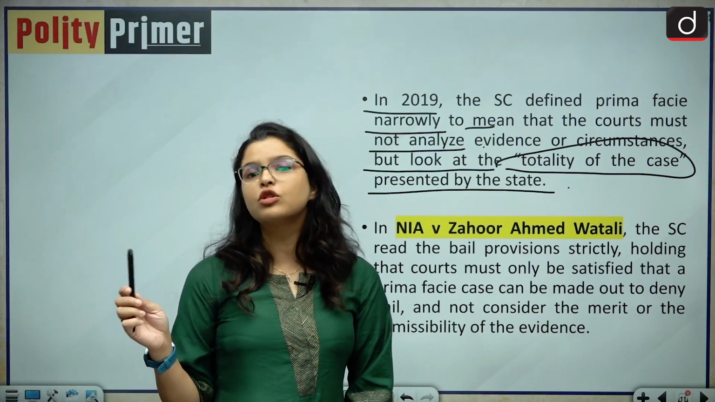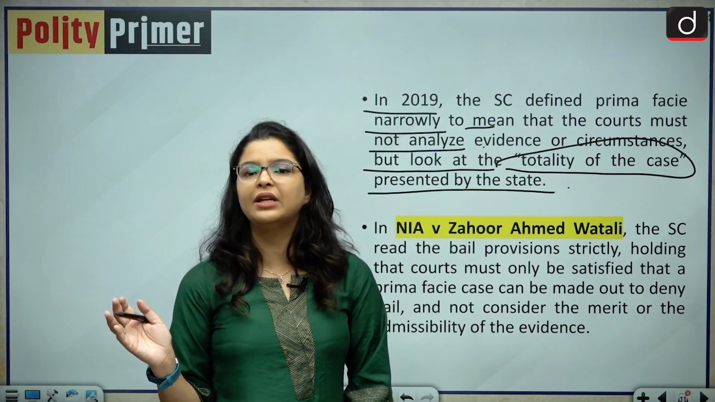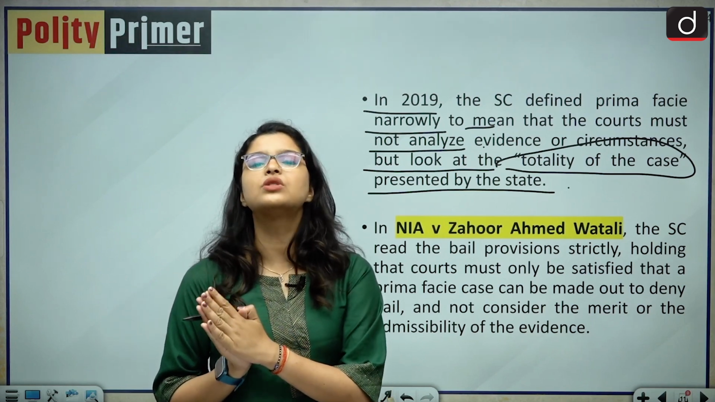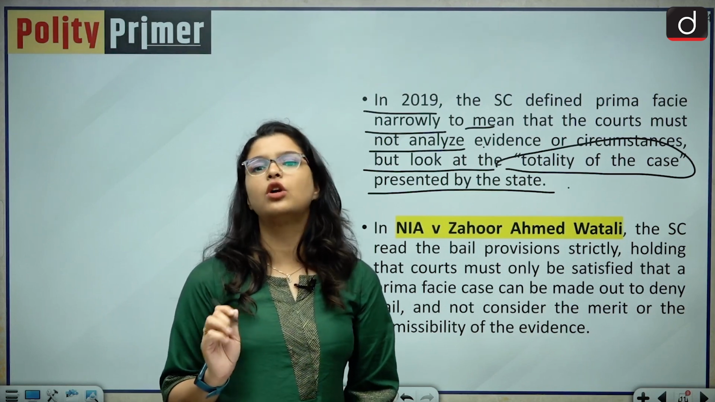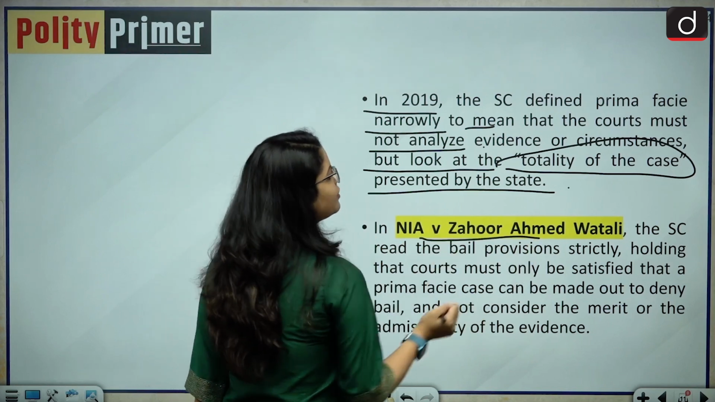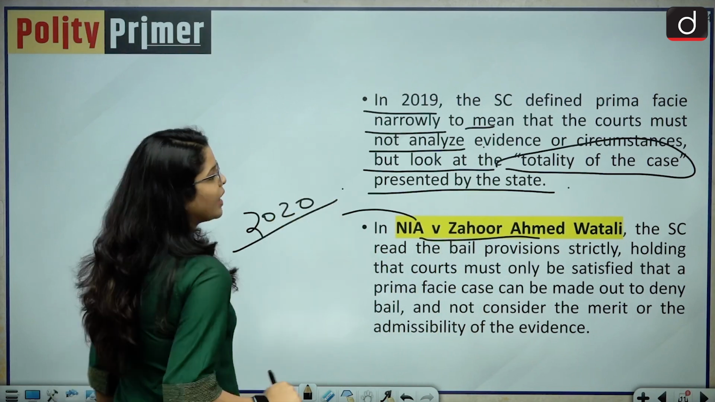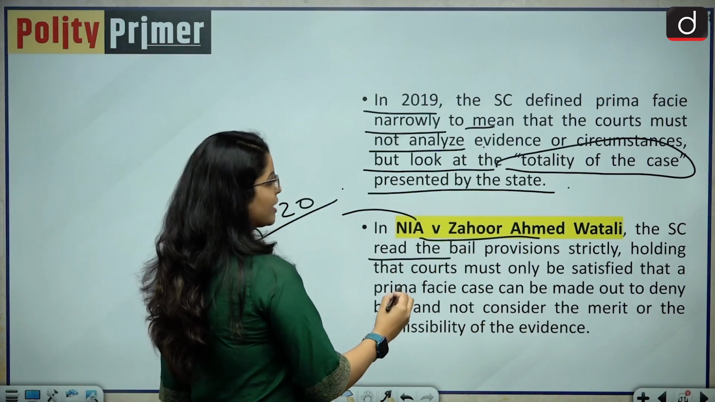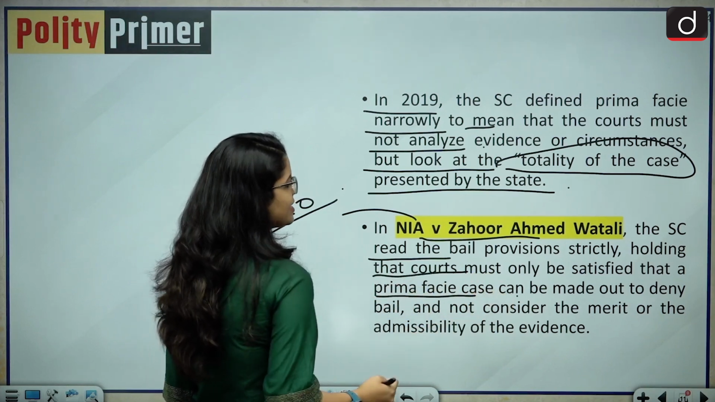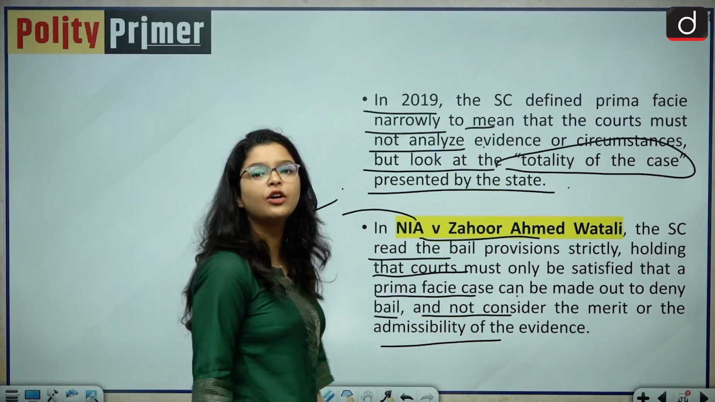And the Supreme Court has also agreed that the court cannot analyze the evidence. It will only see the totality of the case. And if it finds that prima facie the accused is guilty, the court is not going to grant the bail. Then in the case of NIA versus Zahoor Ahmad Watali, this judgment was passed in 2020. The SC read the bail provisions strictly, holding that courts must only be satisfied that a prima facie case can be made out to deny bail, and not consider the merit or the admissibility of the evidence.